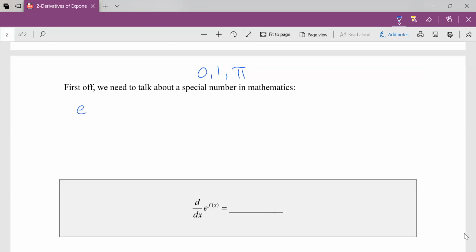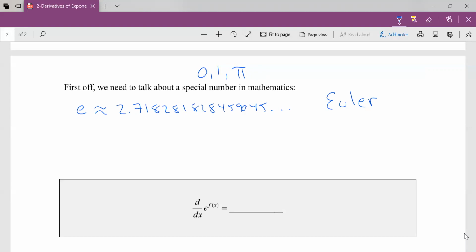Now, you can go and find e on your calculator. It's usually somewhere around your log button, and there's a reason for that. e is a very special irrational number that is approximately this. And it keeps going forever because it's irrational, okay? e is named after Euler, not like the Edmonton Oilers, this Euler, who was a famous mathematician way back in the day. And e is one of these numbers that appears in nature, a creepy amount in nature.